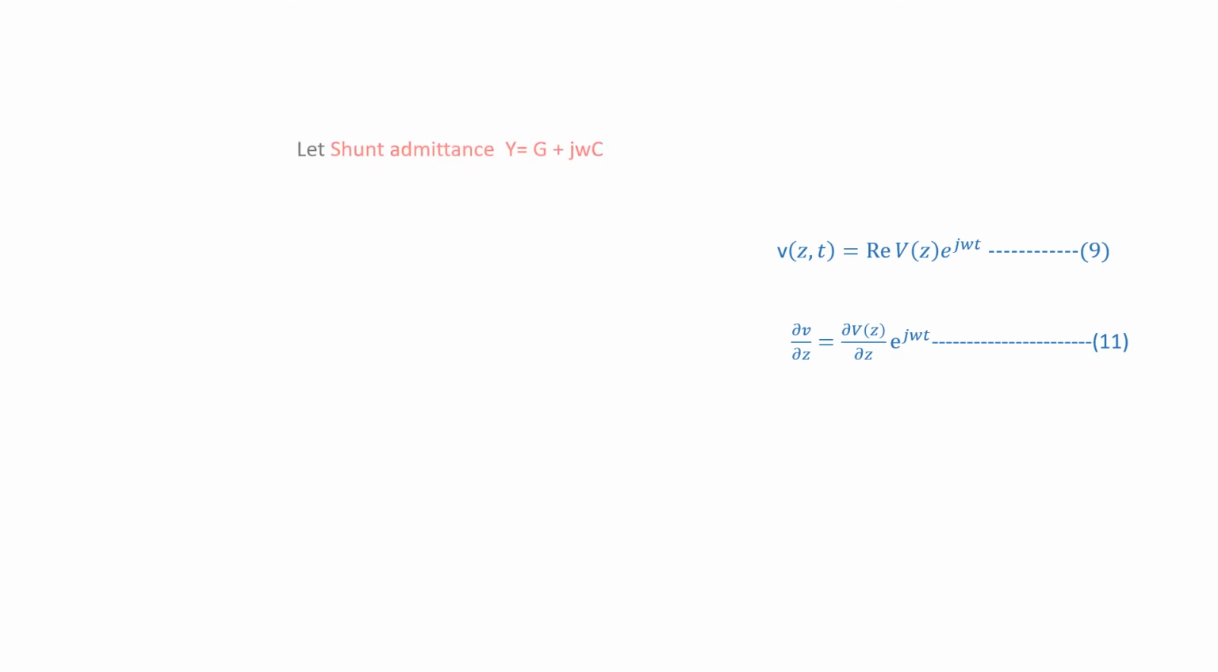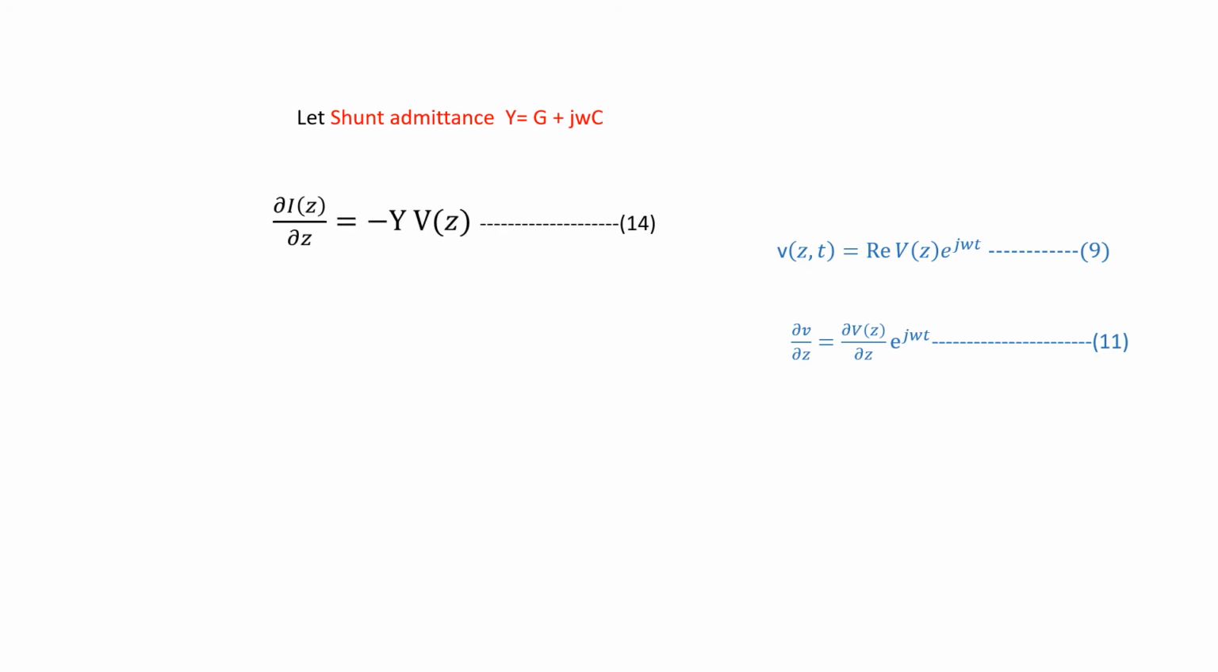Similarly, the shunt admittance is for the parallel elements. The parallel elements we had were G and C. So the shunt admittance Y will be equal to G plus jωC. Now if you find it in a similar way, you will obtain the equation ∂I(z)/∂z is equal to minus Y into V(z).